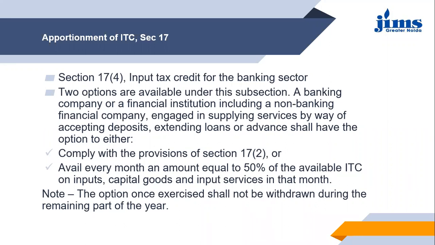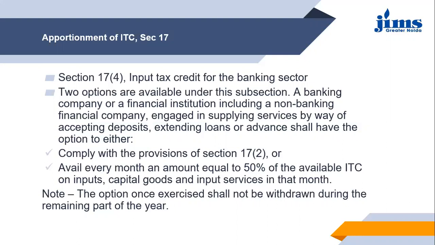So the two options that are there with the banking institutes or the financial institutes are, first, they can comply with the provisions of section 17 subsection 2, where it has been clearly given that the goods or services used for taxable supplies and the goods and services used for exempt supplies, the ITC will be apportioned in that manner only, as we have discussed in the previous session also in detail. The other option is that whatever is the ITC available with the banking institute or the financial institute, they can claim 50% of the total ITC available.